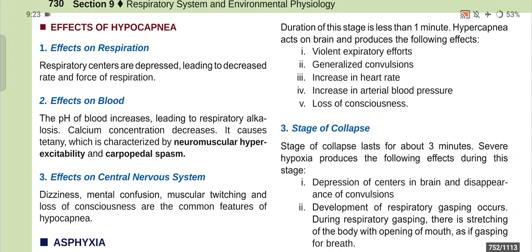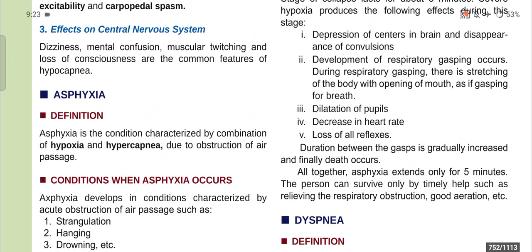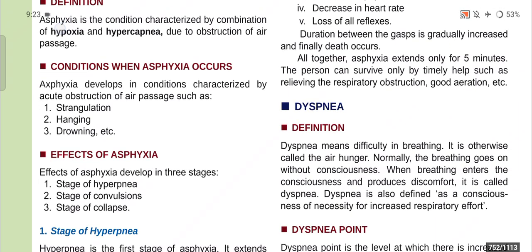It causes tetany, which is characterized by neuromuscular hyperexcitability and carpopedal spasm. Now, effects on central nervous system. Dizziness, mental confusion, muscular twitching, and loss of consciousness are the common features of hypocapnia. Now, asphyxia. Asphyxia is the condition characterized by the combination of hypoxia and hypercapnia due to obstruction of air passage. Asphyxia develops in conditions characterized by acute obstruction of air passage such as strangulation, hanging, drowning, etc.